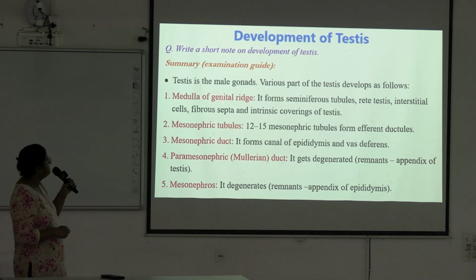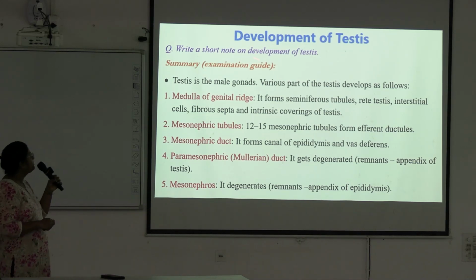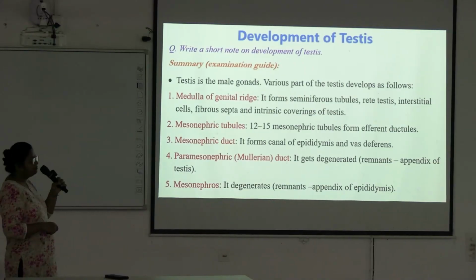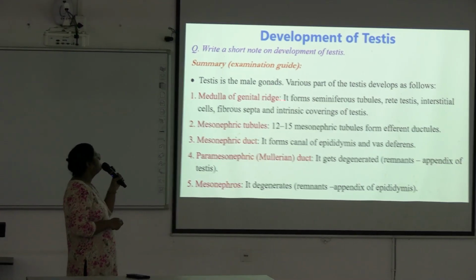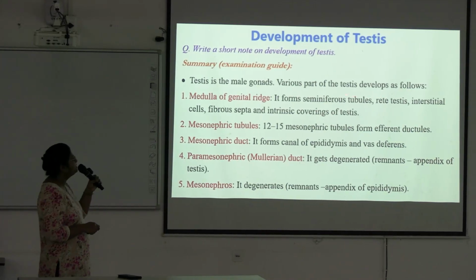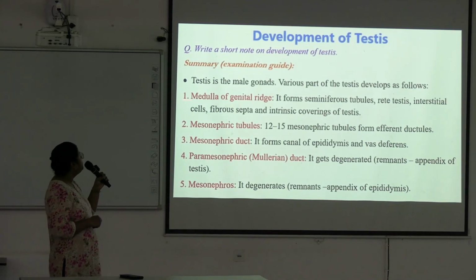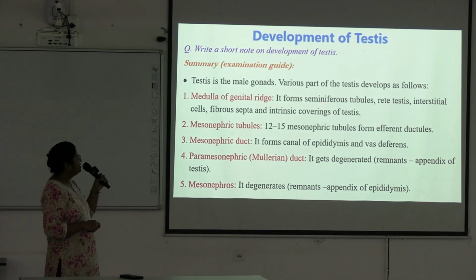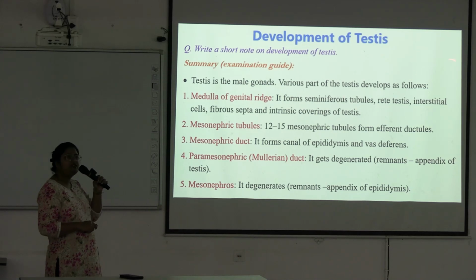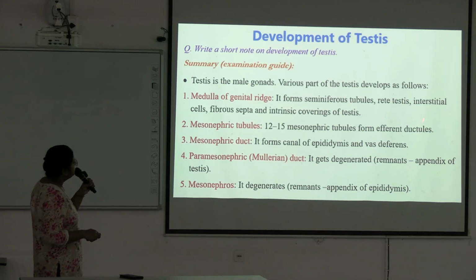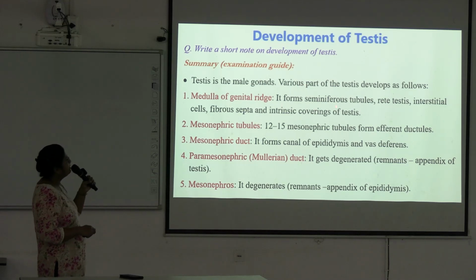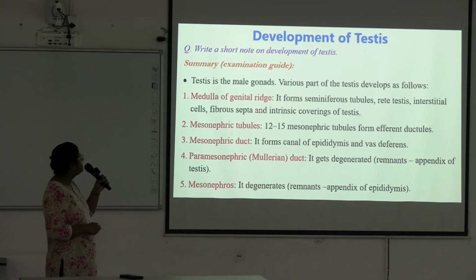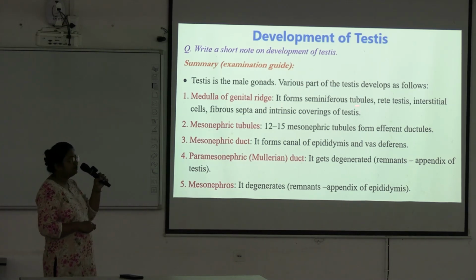Next we go to development of testis. It can come as a short note. Testis is the male gonad, and various parts of testis develop as follows. The medulla of the genital ridge forms seminiferous tubules, rete testis, interstitial cells, fibrous septa and intrinsic coverings of the testis. All these are formed from the genital ridge.